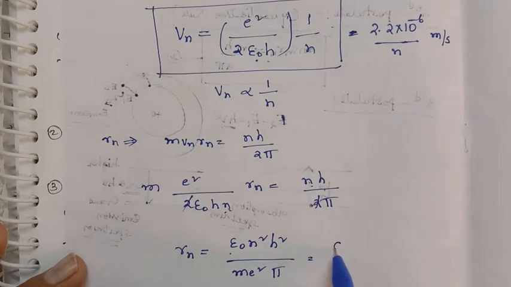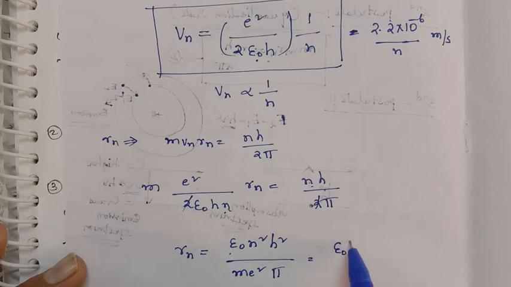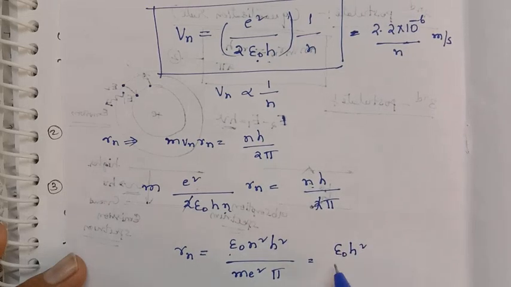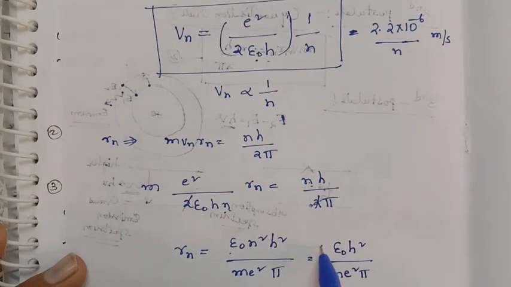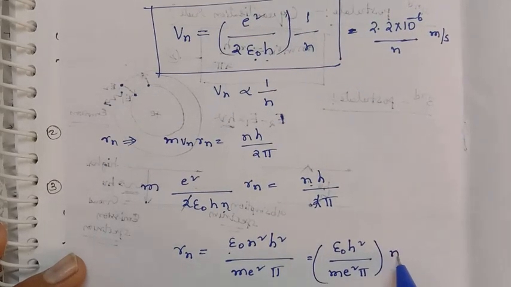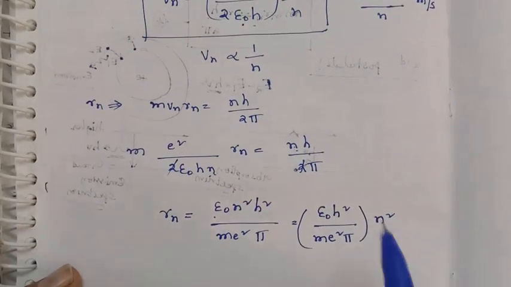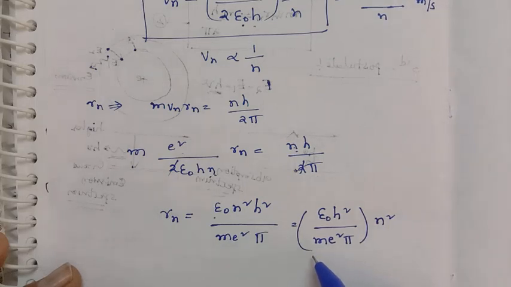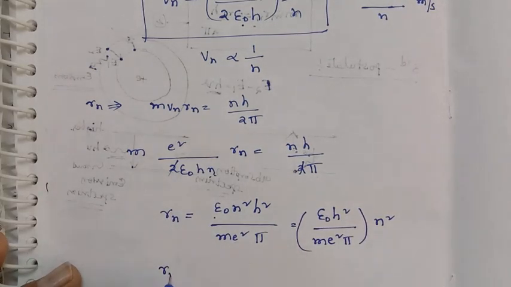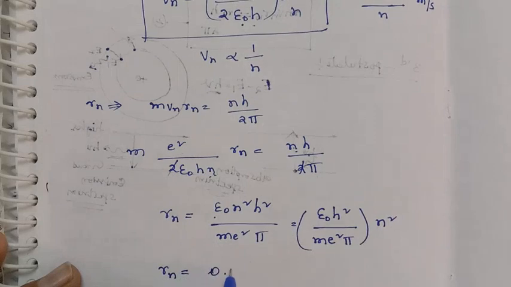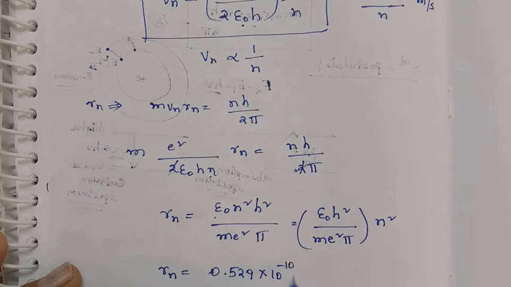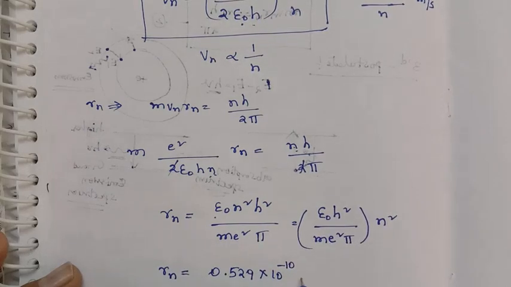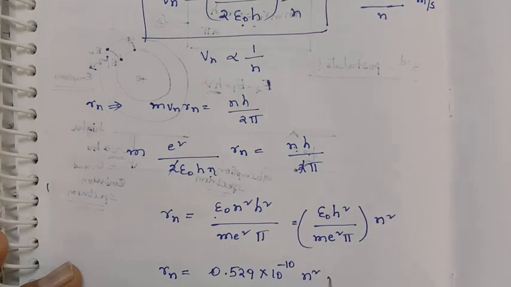So this can be written as: epsilon naught is a constant, h square, Planck's constant, m, the mass of the electron, e, the charge of the electron, and pi is totally constant, and it is proportional to n square. That means this is a constant value, or Rn is equal to 0.529 into 10 to the power of minus 10 into n square meter.